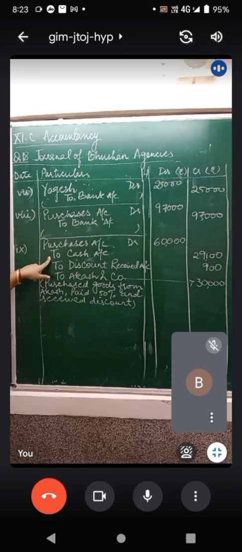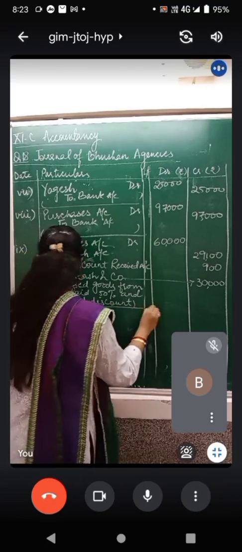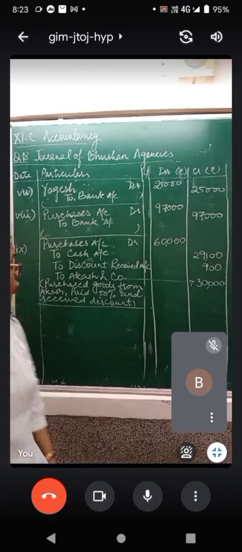Purchase to cash can be one entry, purchase to discount received can be another entry, and purchase to Akash is itself a journal entry. What have we done? We have clubbed 3 things together by showing them in one journal entry.